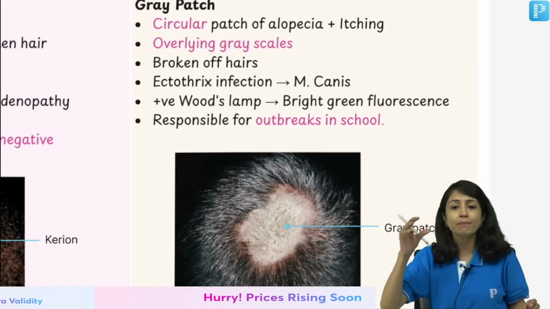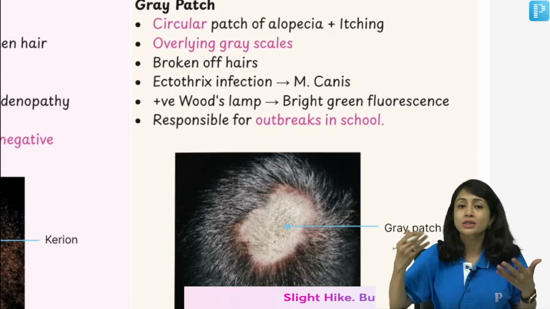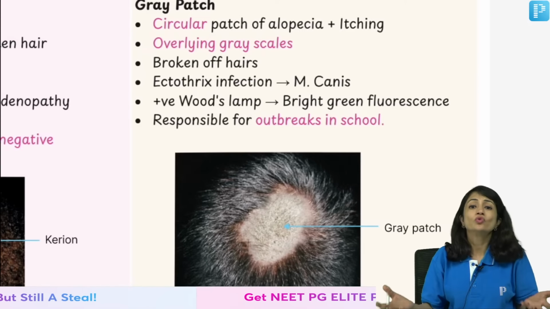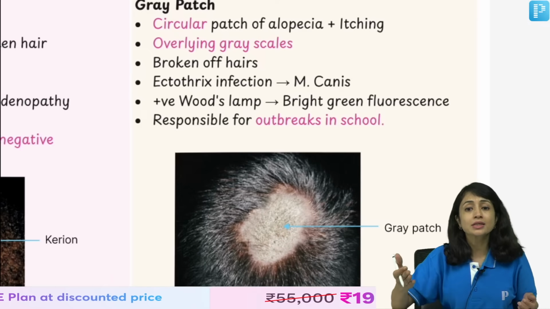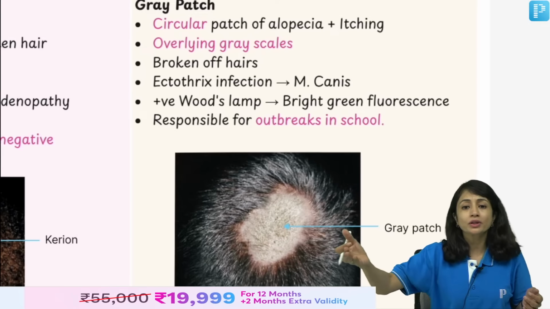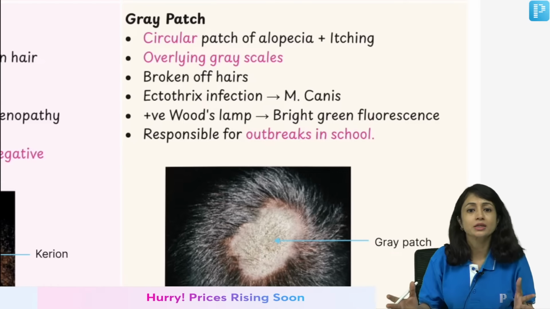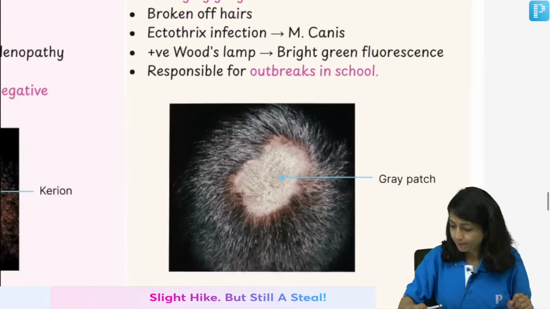So you do not need to remember everything. Just understand grey patch, that is, grey scales. Scales means fungus. Fungus is outside, so it's an ectothrix infection. And if fungus is outside, you do a Wood's lamp fluorescence, it would show a positive fluorescence with bright green fluorescence. Again, since the scales are outside, they can spread to other people. So this kind of Tinea Capitis is responsible for outbreaks in school. Clear? Caused by Microsporum canis.